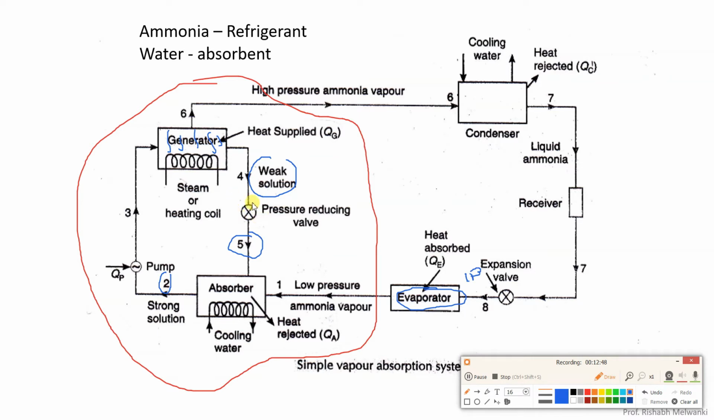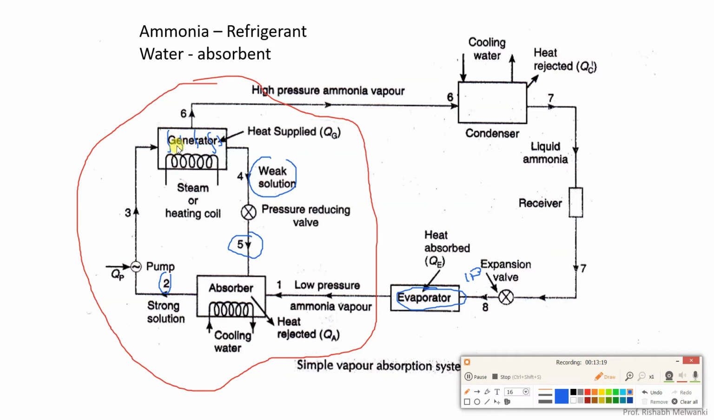Here we have a pressure reducing valve. For mixing we require the same pressure. So from the generator pressure to evaporator pressure we need to decrease the pressure. That is why the pressure reducing valve is provided. What is the function of the pressure reducing valve? It helps in the mixing process, so that the point 5 weak solution can mix with ammonia vapor which is at point 1.